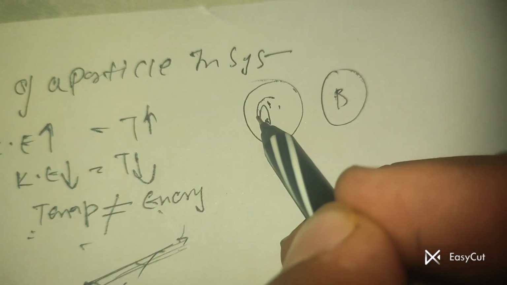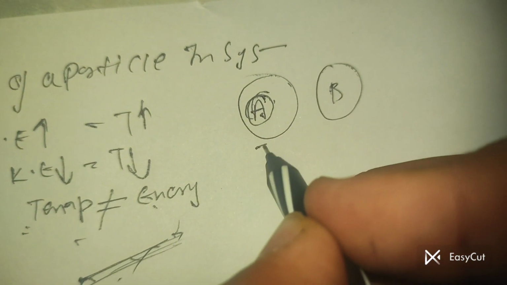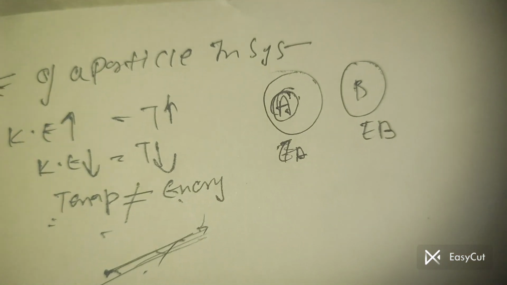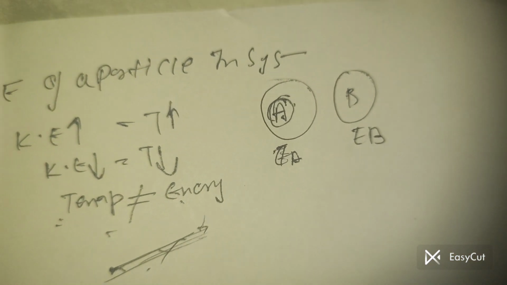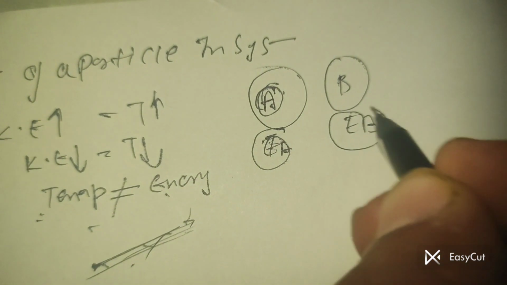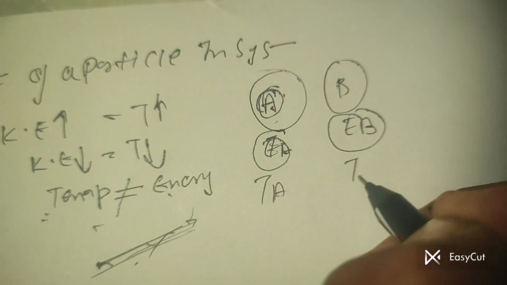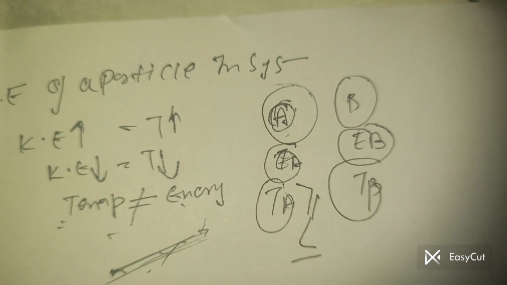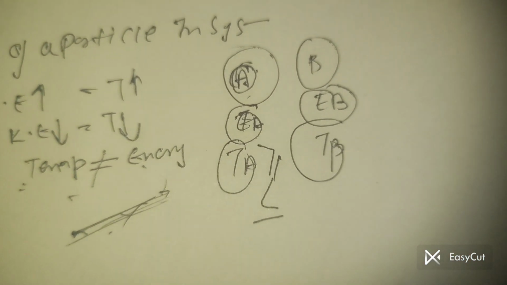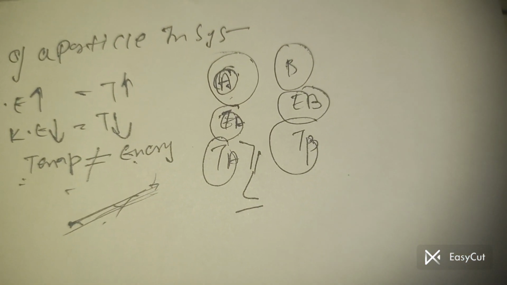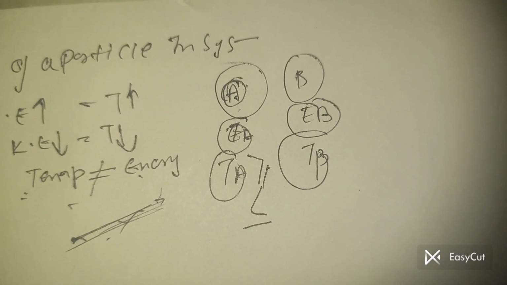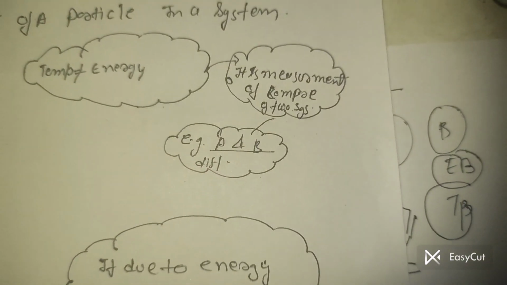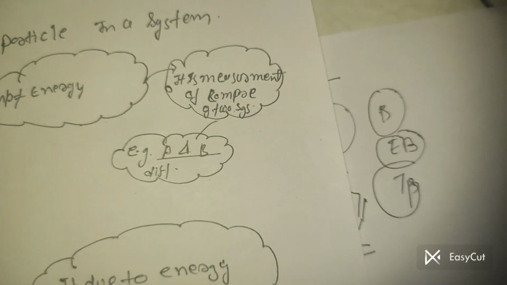This is the energy of A, and this is the energy of B. So the temperature is the comparison of kinetic energy of both systems A and B. Temperature A and temperature B can be sometimes greater than, sometimes less than, sometimes equal. So temperature is the measurement of comparison between two systems.